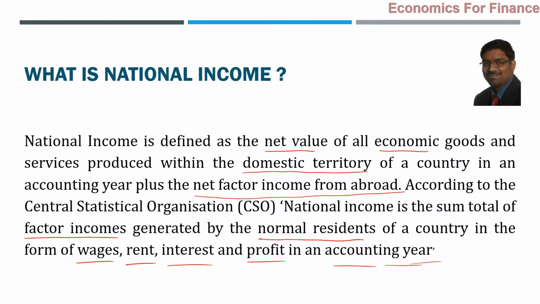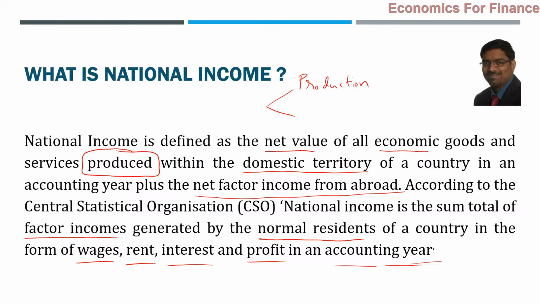When you look at the first portion of the definition, which is a general definition throughout the world, when you say the net value of the economic goods and services produced, the word used is produced. So here produced is the angle. So that is a kind of production related theory from which the national income can be computed.